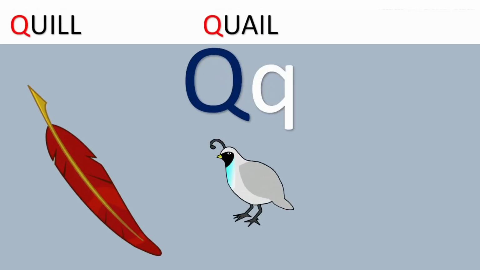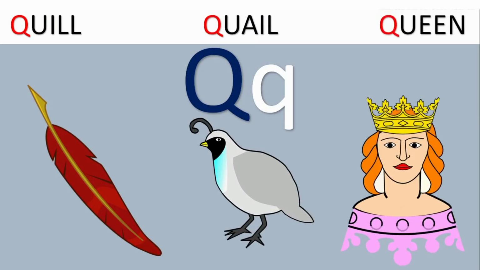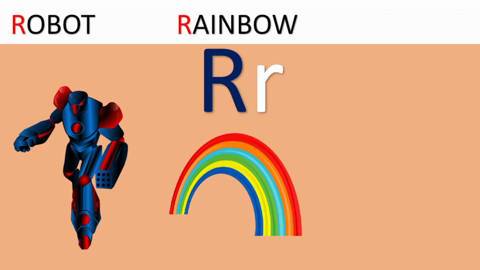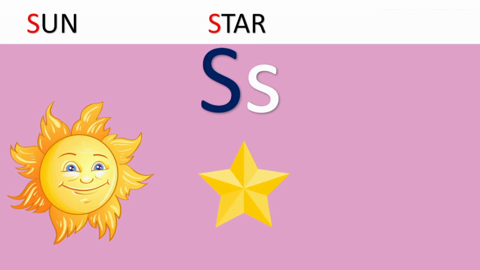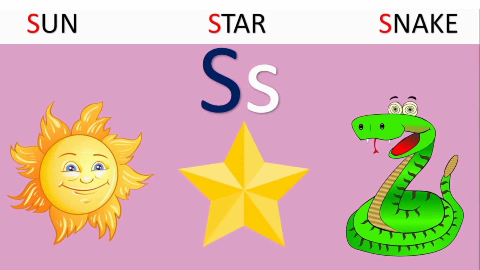Q for quill, quilt, queen. R for robot, rainbow, rabbit. S for sun, star, snake.